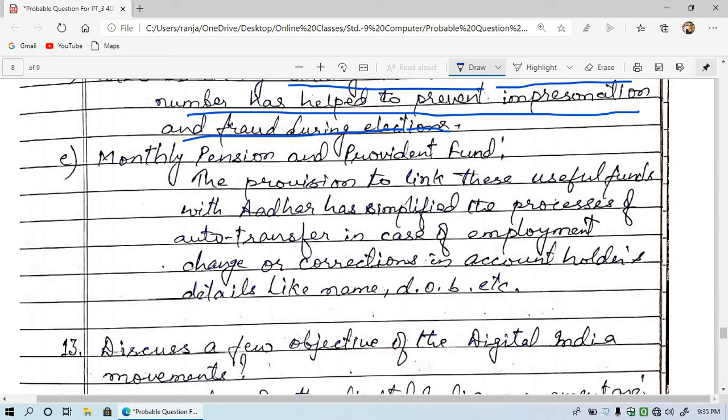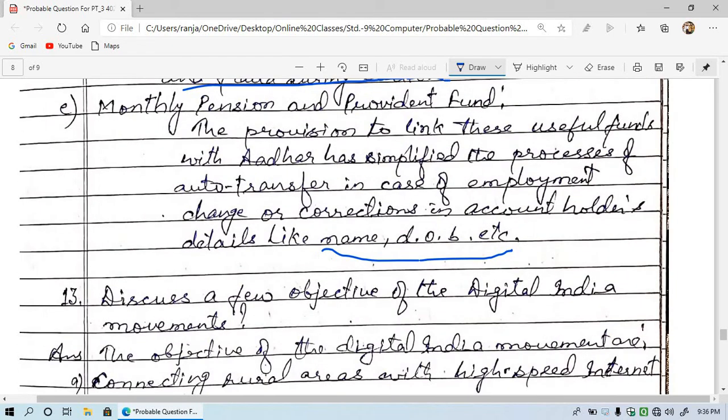The provision to link these funds with Aadhaar has simplified the process of auto transfer in case of employment change or correction in account holders' details like name, date of birth, etc. Means if someone is getting a monthly pension or provident fund, then it is directly transferred to the bank account, accessing the pension or provident fund account becomes easy, and one can change or manage the name, date of birth, etc., the information that is given in the Aadhaar.